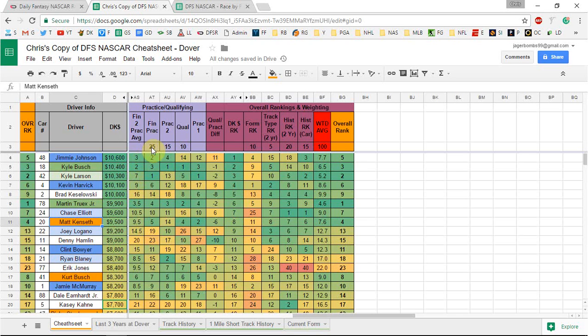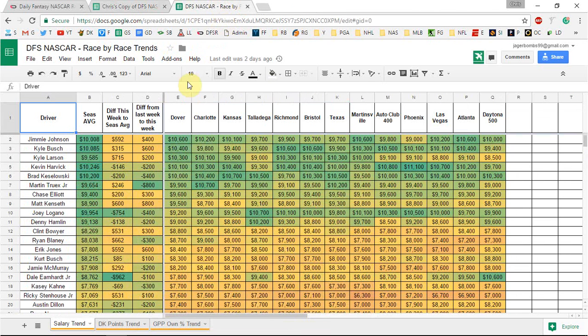As you see here, each week I put in, here in row 3, from AS over to BE, where I weight each thing, looking at track type, history, and then more importantly into the weekend, the practice and qualifying ranks.